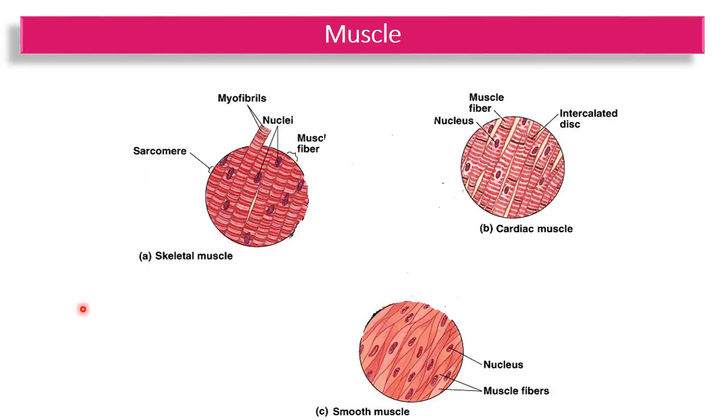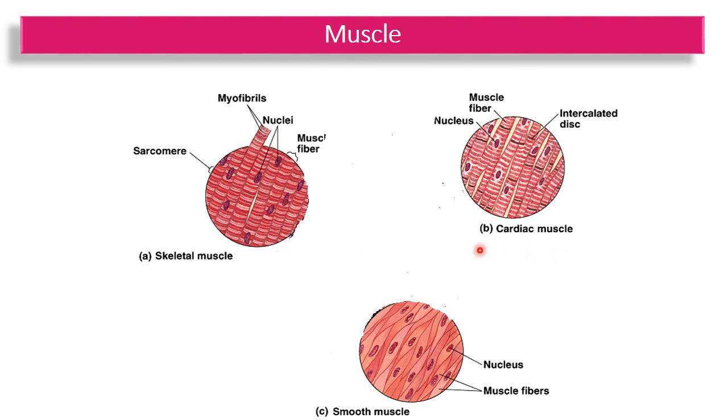Here you can see the micrograph of all the muscles. Look at A, skeletal muscle showing transverse striations. What are striations? These are highly organized arrangement of contractile proteins actin and myosin, and at the interval of around 2 to 3 micrometer.